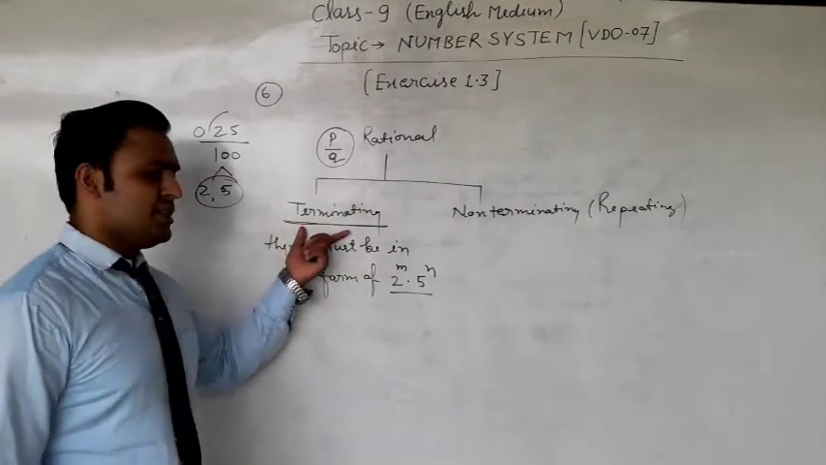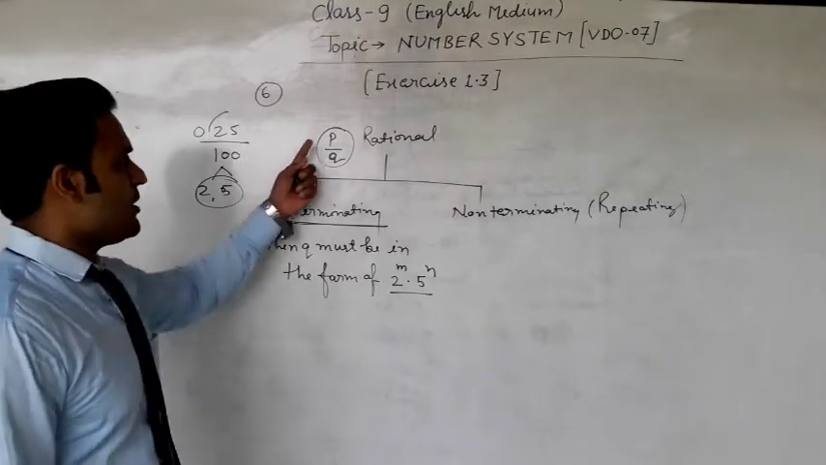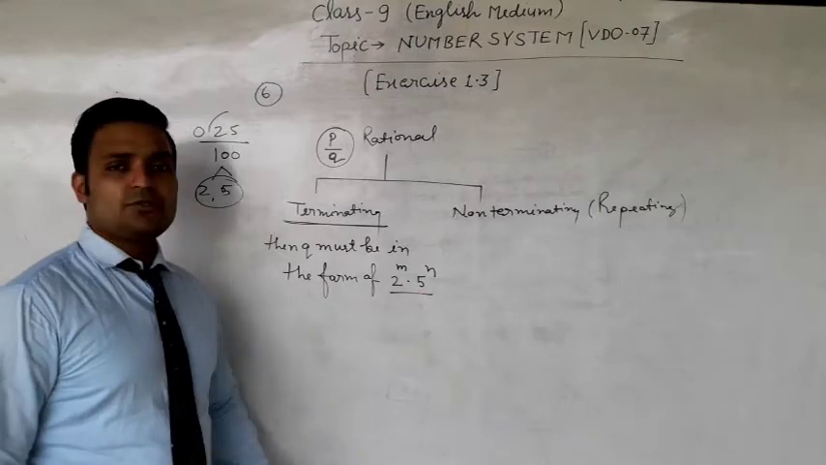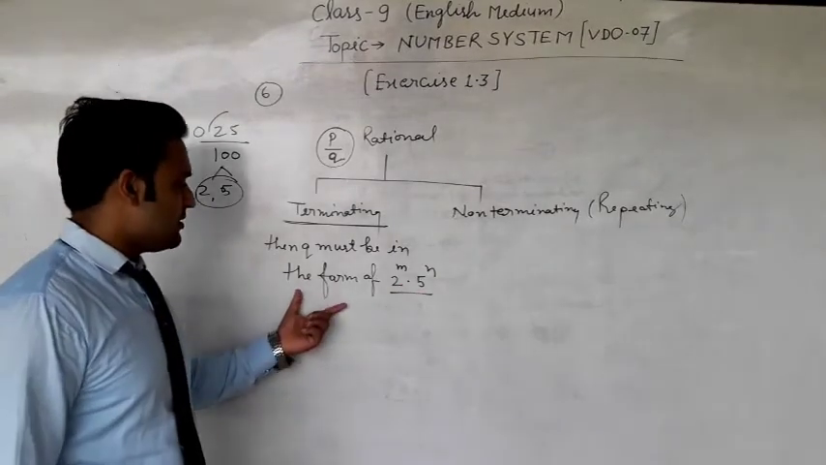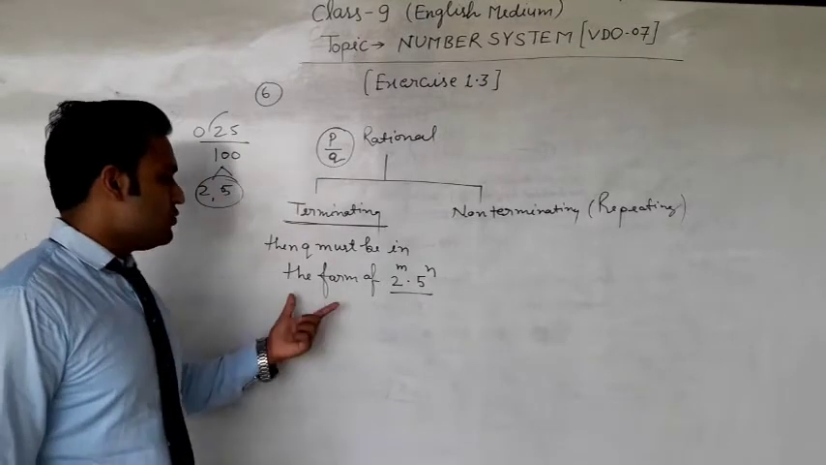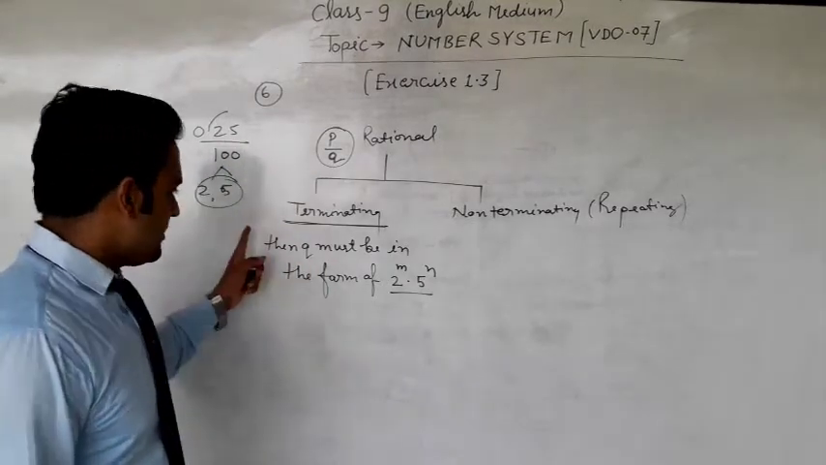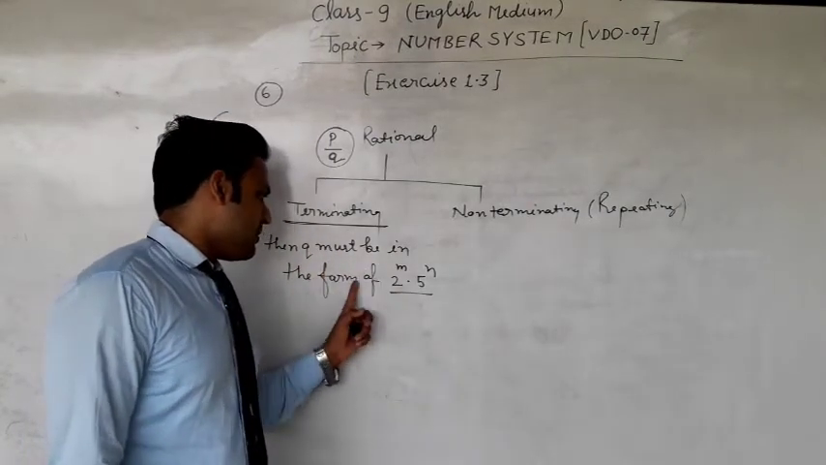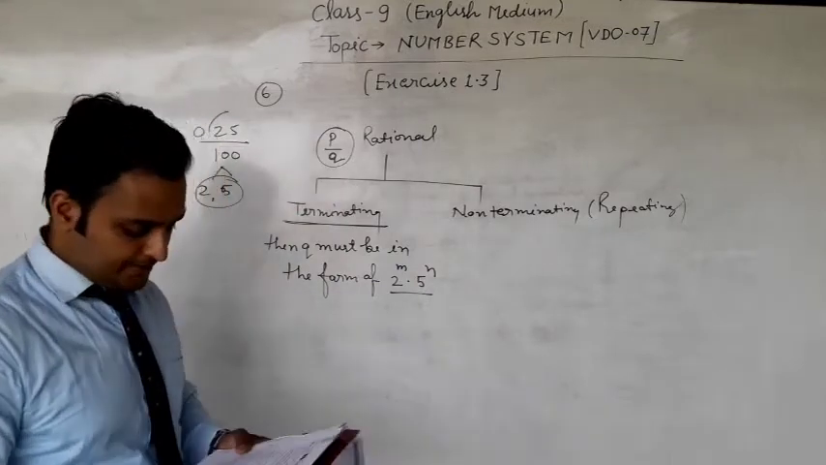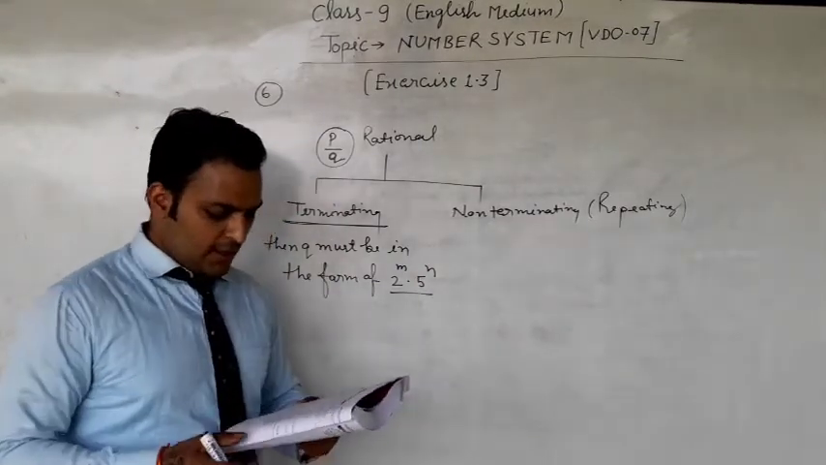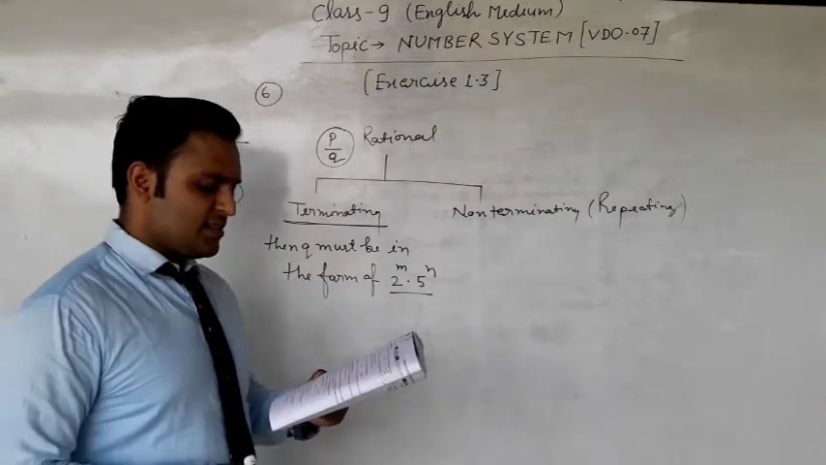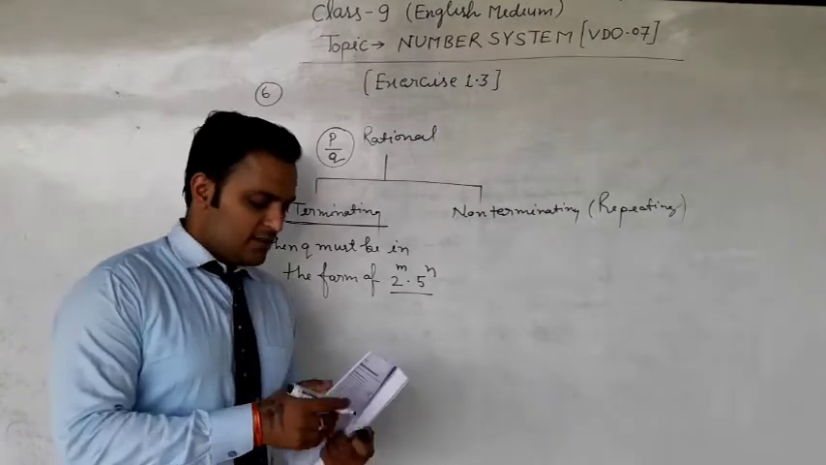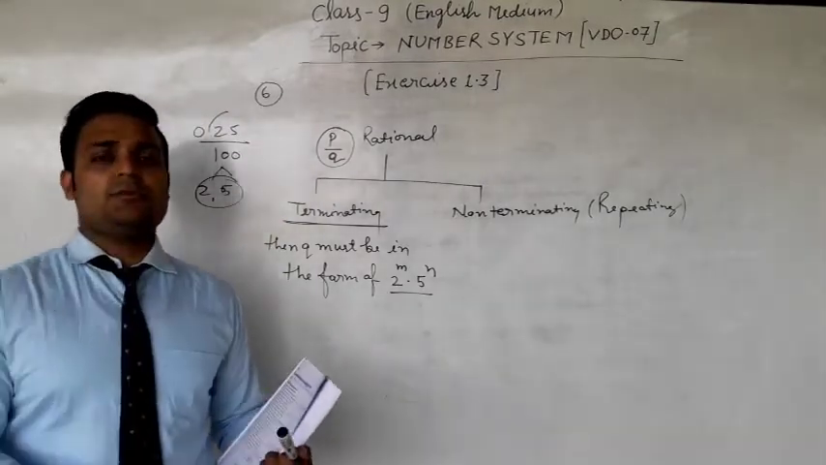Every terminating decimal expression is of the form p upon q, where q will be only in the form of 2 to the power m into 5 to the power n. This is your answer to question number 6. You can write only this line. Now look at question number 7. Write 3 numbers whose decimal expressions are non-terminating, non-recurring.